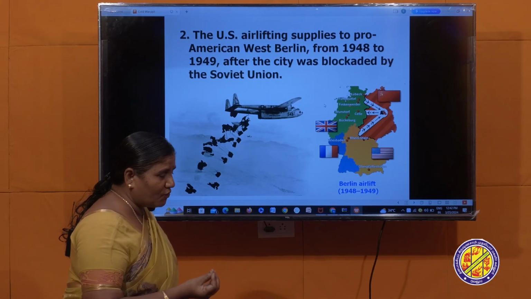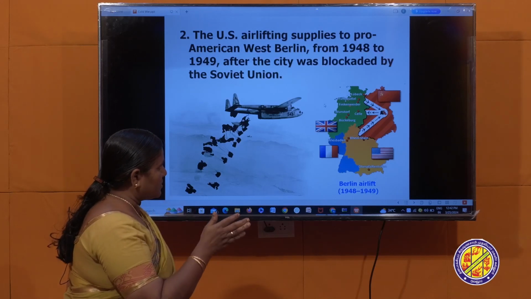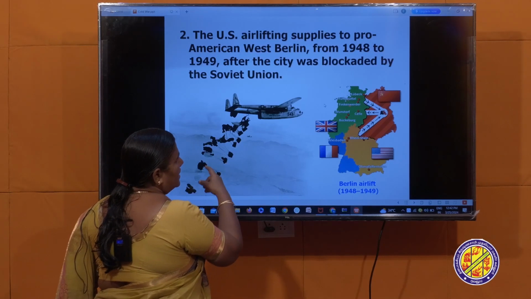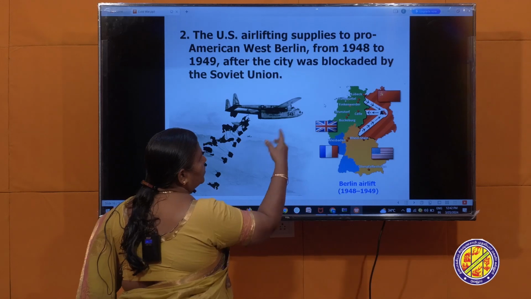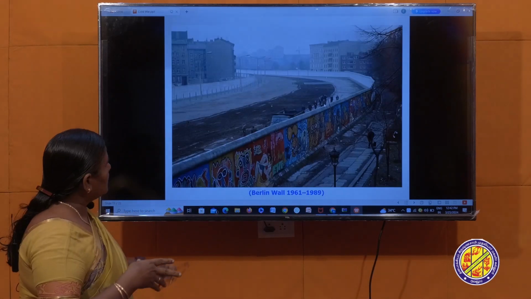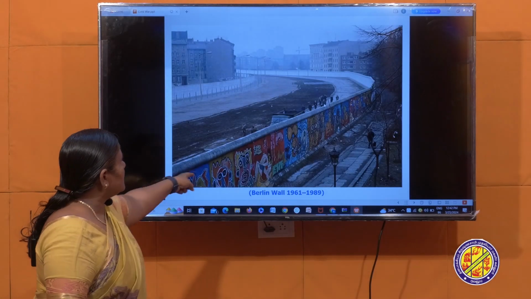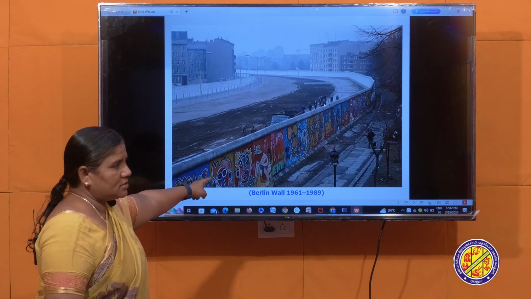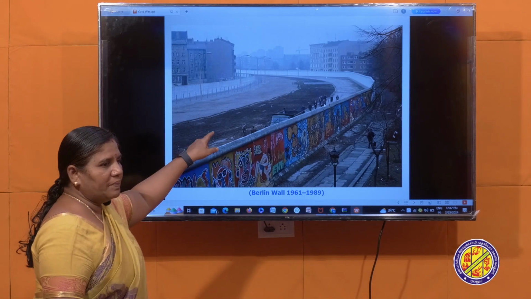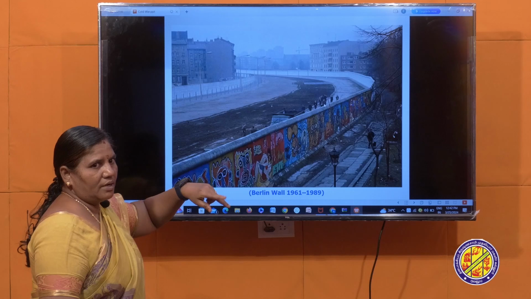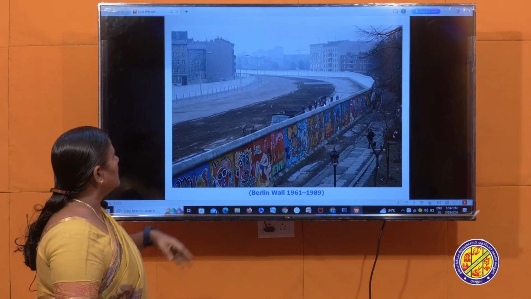They couldn't even get the food. So, in order to stop that, the USA itself sent the food supply through aeroplanes. So, this is the airlifting. This is the Berlin Wall, I already said. It was built in Berlin. It divided Berlin into two, east and west.